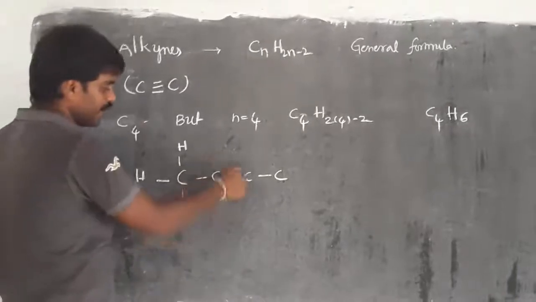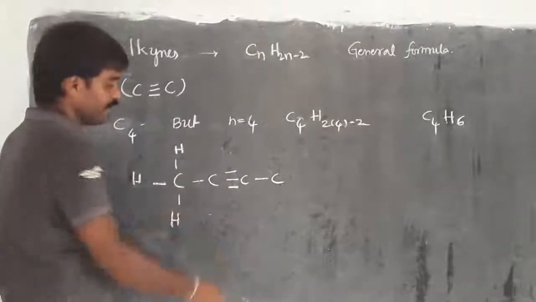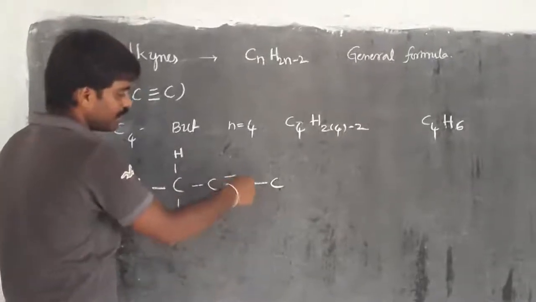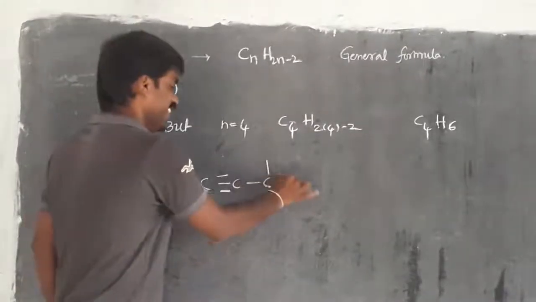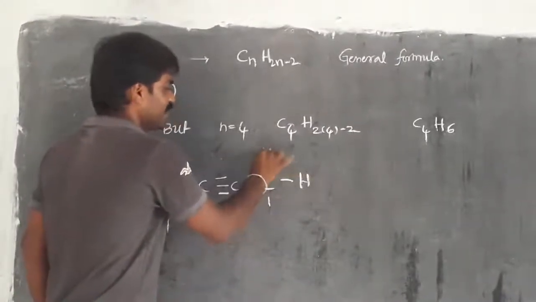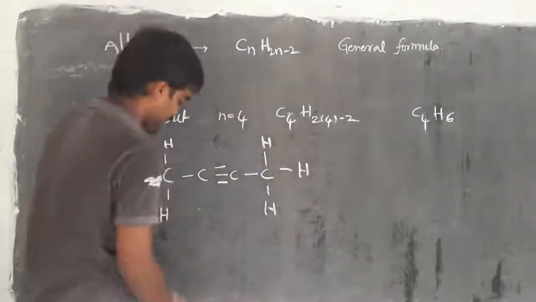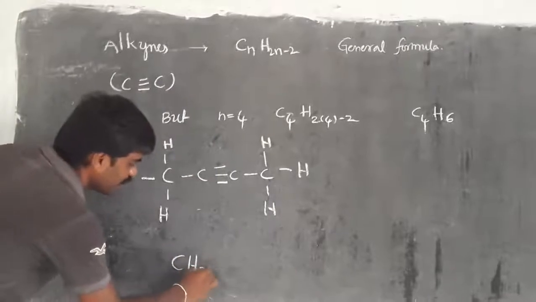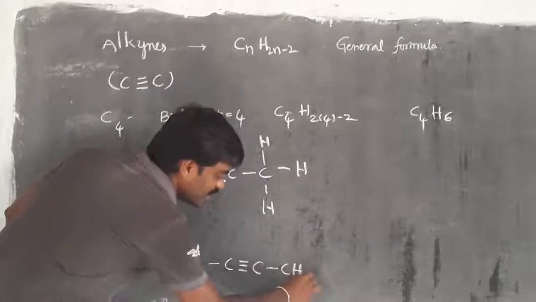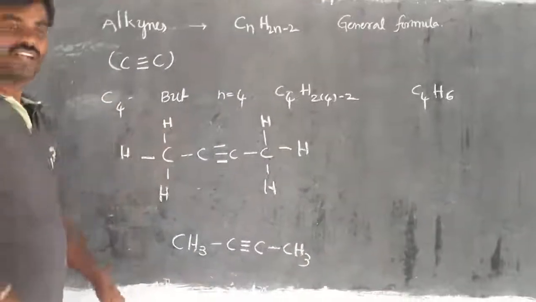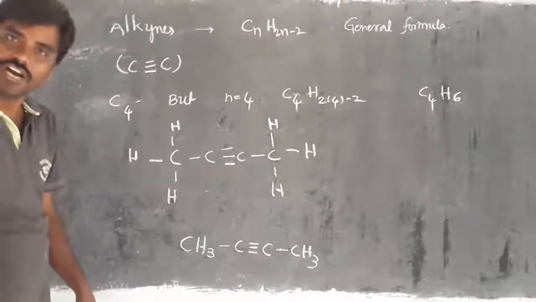For the second carbon, if you check, here 1 bond, here 3 bonds are there, which means 4 bonds are completed. Then for the third carbon, here 3 bonds, and on the right side 1 bond, so 4 bonds are fulfilled. Then on the right side we have 3 more remaining. Check it, 3 at the left side, 3 at the right side. Then simply CH3, bond, triple bond C, bond, CH3. Right, children? Every carbon has 4 bonds. Right? Understood? Continue.